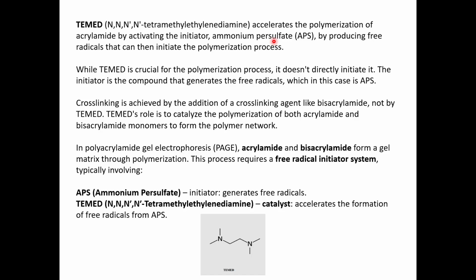Once it has been initiated, the polymerization is a chain reaction which continues further. While TEMED is crucial for the polymerization process, it does not directly initiate it. Without TEMED also your polymerization will begin because your ammonium persulfate will slowly start producing free radicals. TEMED is only there to accelerate the process.